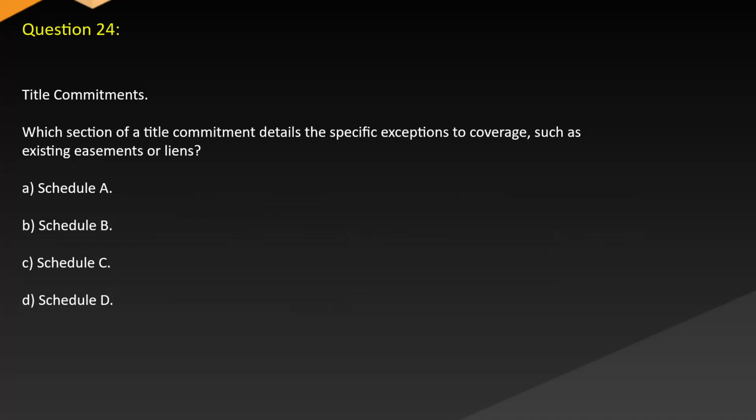Question 24. Title commitments. Which section of a title commitment details the specific exceptions to coverage, such as existing easements or liens? A. Schedule A. B. Schedule B. C. Schedule C. D. Schedule D.